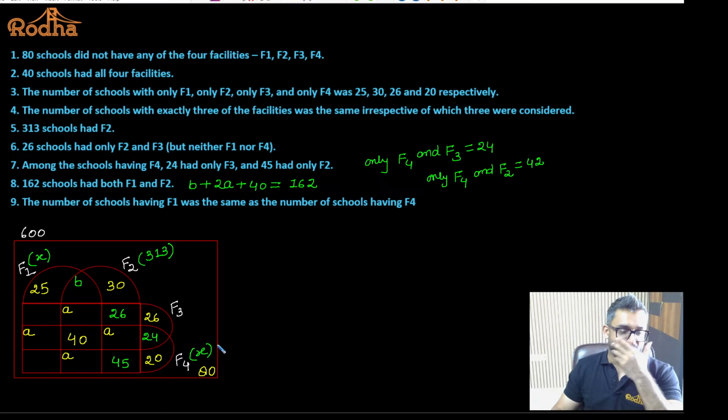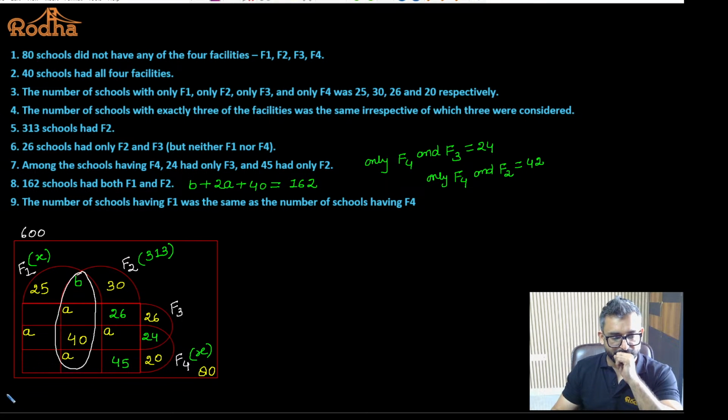Now where to start from? Let's understand, I don't have any value for A, B, C as of now. We cannot have one more equation which will give us the value of A and B right now. So we have to look for the common portion which can be excluded. Please guys, focus here. If you look at this portion, this is 162. Yes or no? Fine. So I can get the value of A directly. Am I right or not?